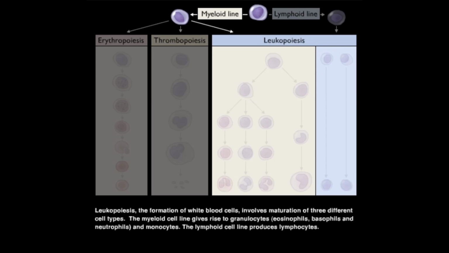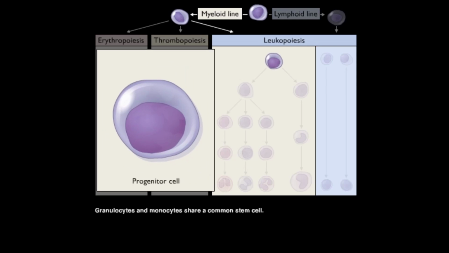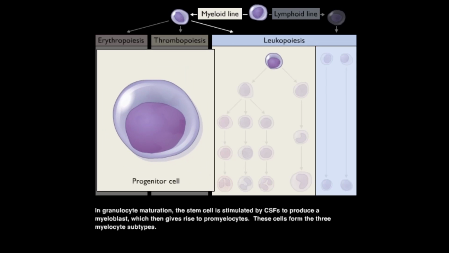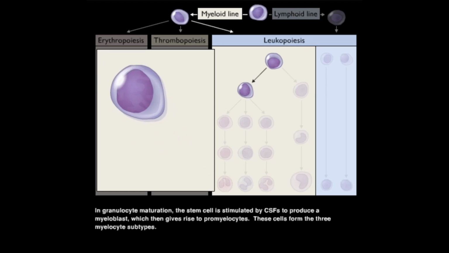Leukopoiesis, the formation of white blood cells, involves maturation of three different cell types. The myeloid cell line gives rise to granulocytes, eosinophils, basophils, and neutrophils, and monocytes. The lymphoid cell line produces lymphocytes. Granulocytes and monocytes share a common stem cell. In granulocyte maturation, the stem cell is stimulated by CSFs to produce a myeloblast, which then gives rise to promyelocytes.